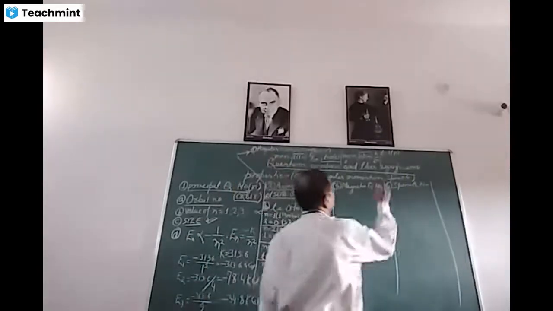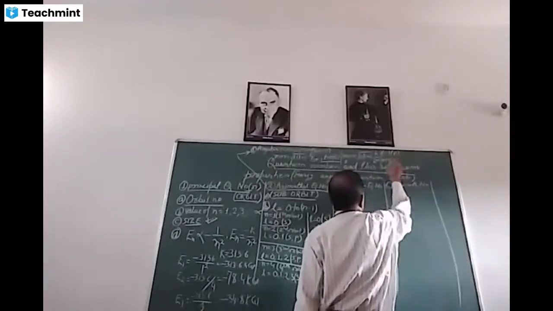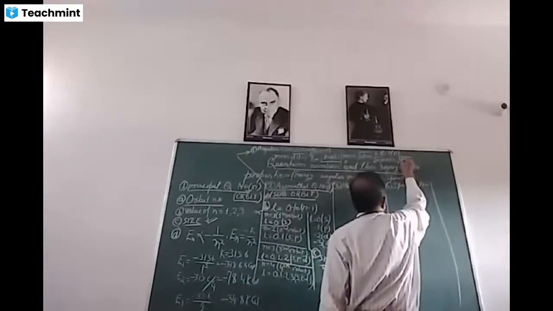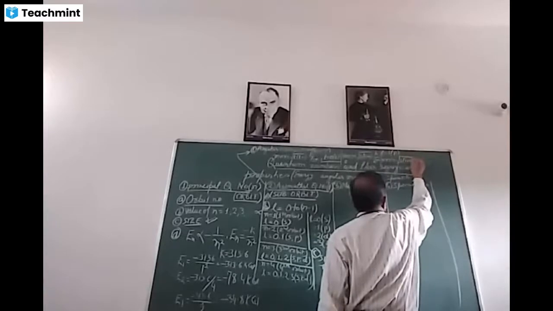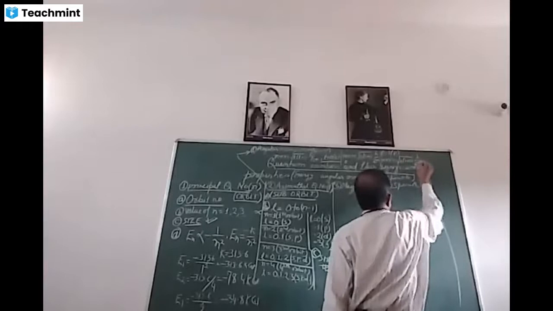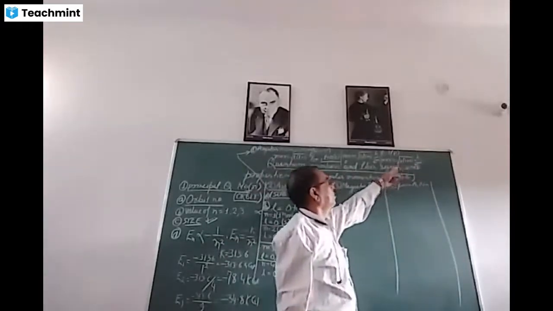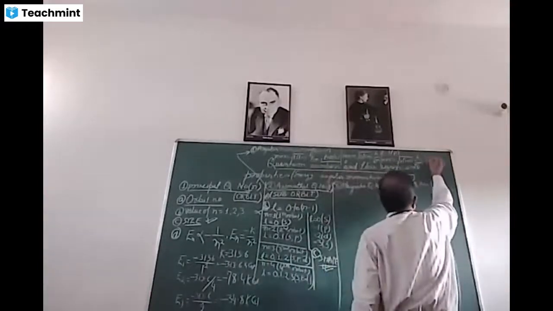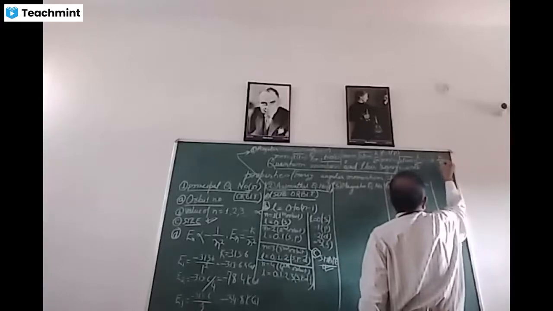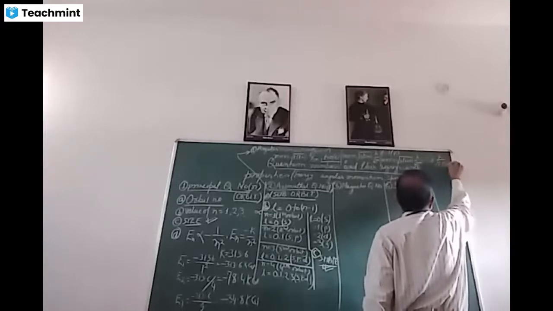The value of mvr will be equal to root over 1 into 1 plus 1 into h upon 2 pi. h is Planck's constant. Root over 2 into h upon 2 pi, that is root 2 h upon 2 pi.